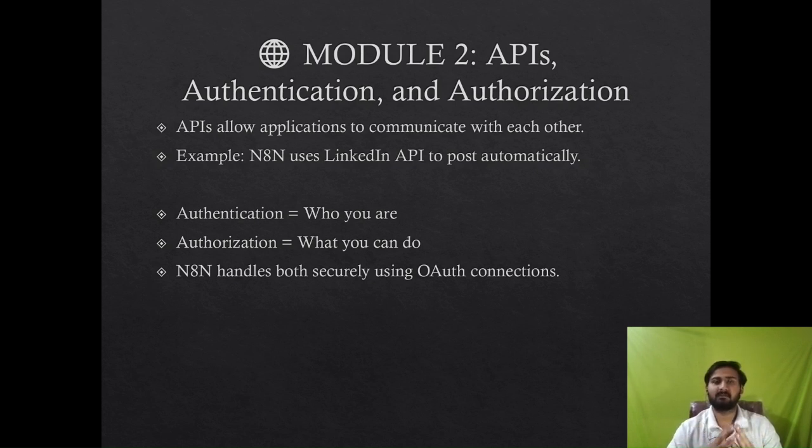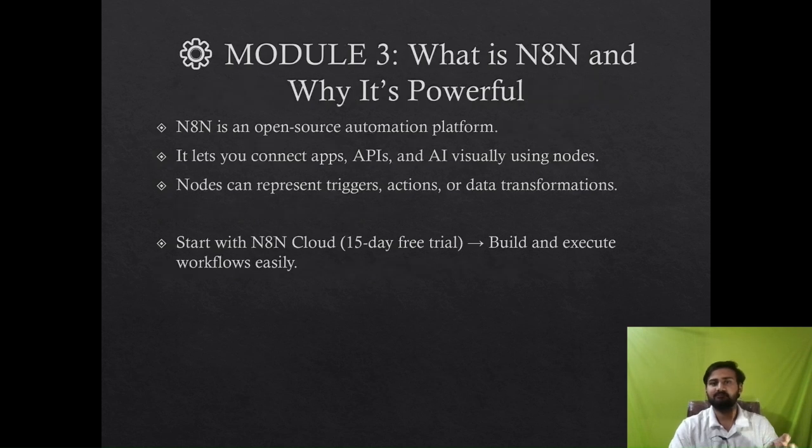It's simply your access. For example, if an app is allowed to read your emails but not delete them, that is the authorization of that particular app. In n8n, you will see this when connecting to services like Gmail or LinkedIn. You authenticate once and n8n gets authorized access to perform specific actions for you.